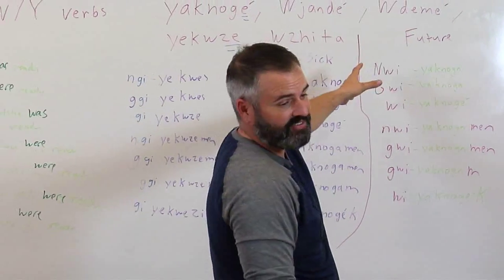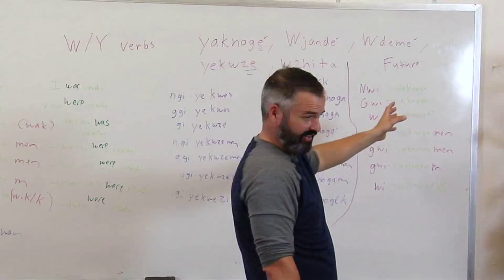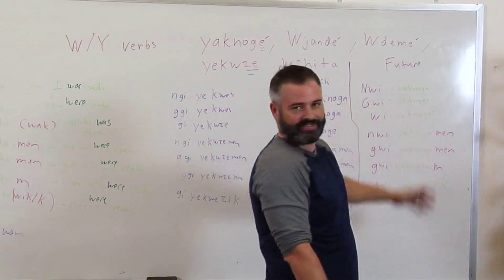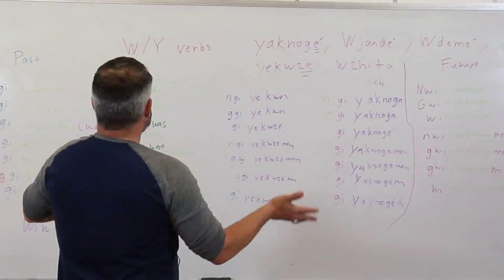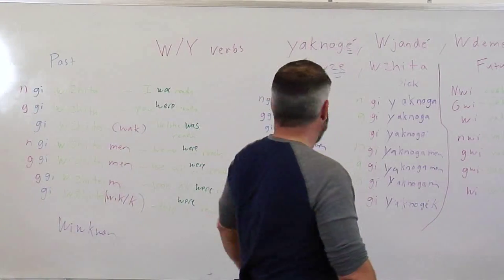And again, it can be a desire too. Not that I think many people would desire to be sick, unless you're just wanting to be off work or something. Like I want to be sick. You want to be sick? No, not usually. Okay, and that is the past and future with these WY verbs in the independent form.